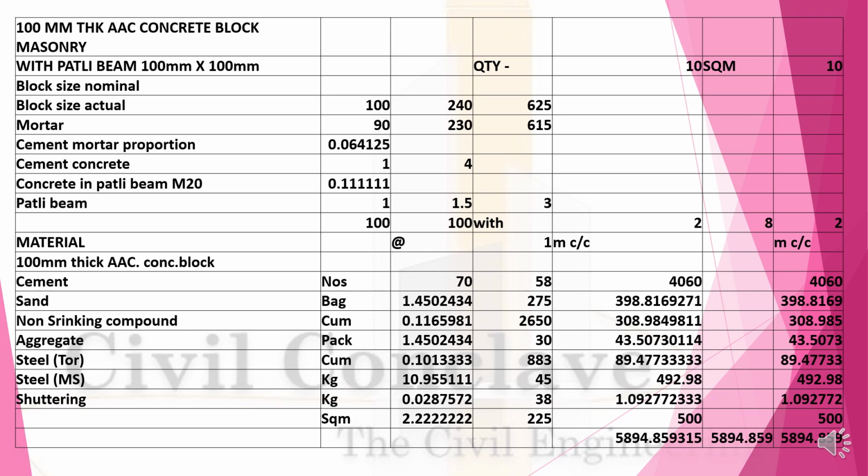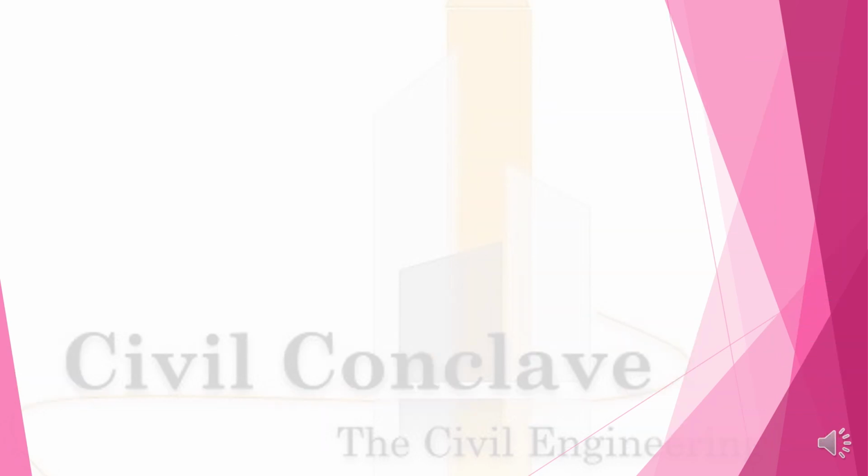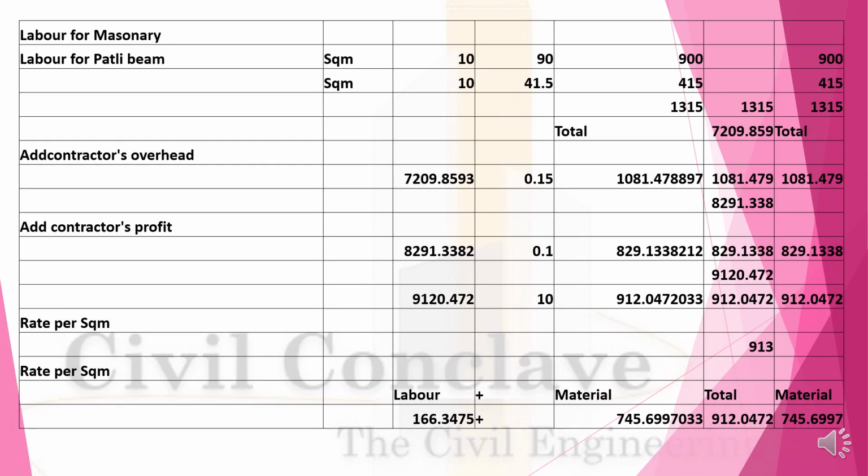Mild steel, then shuttering will be 2.222 square meter at the rate of 225 will be 500. So the material cost will be 5894.859, okay, for 10 square meter. Labor 10 square meter at the rate of 90 will be 900 rupees, that will be 1350.